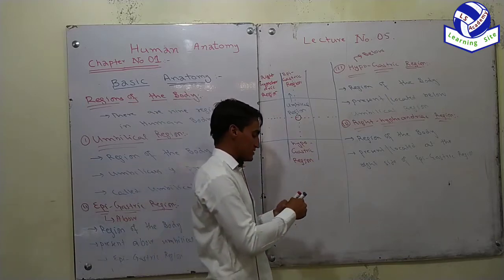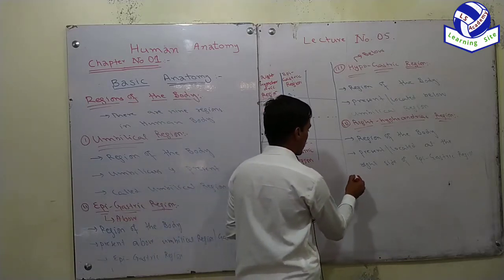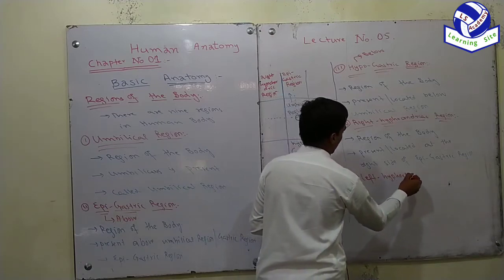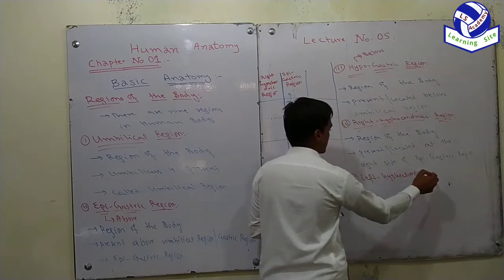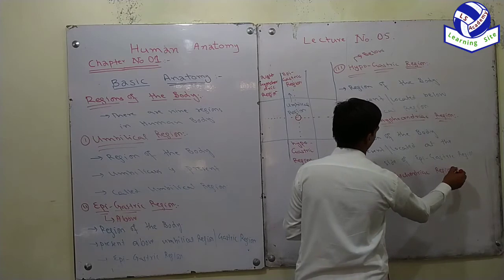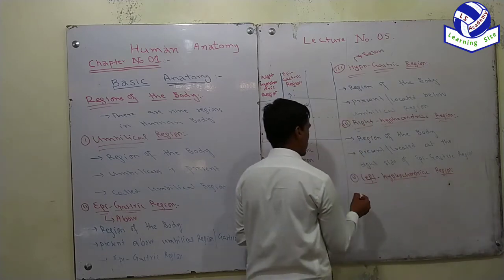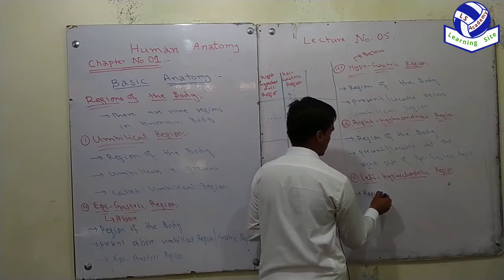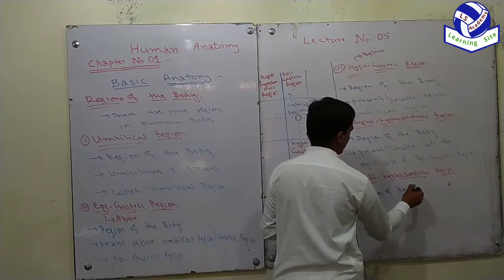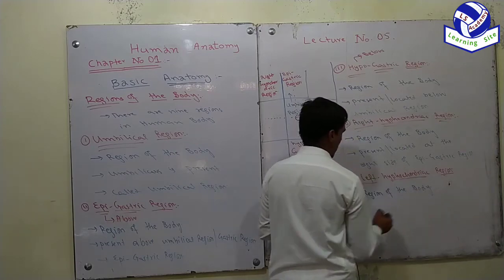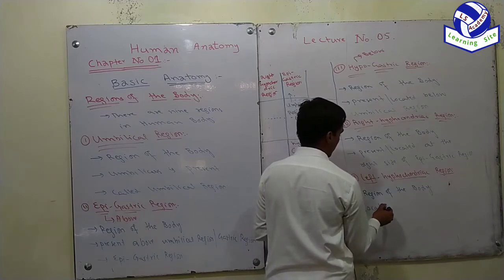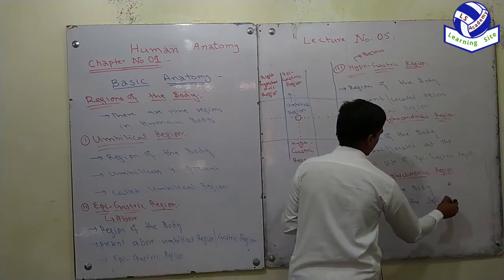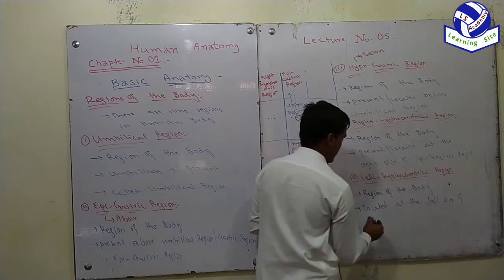So the fifth one is the left hypochondriac region. The left hypochondriac region is the region of the body located at the left side of the epigastric region.